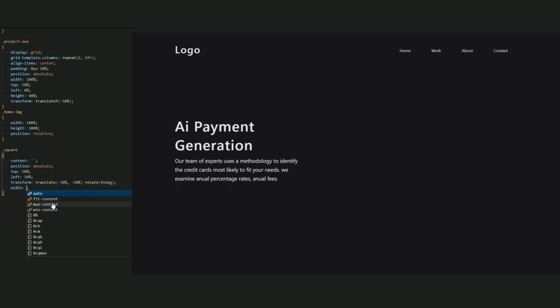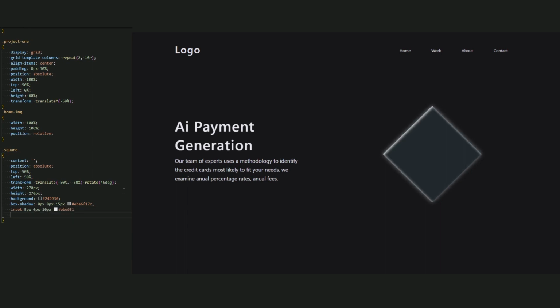Okay, good. Now the width and the height are 270 pixels. Now the background is hashtag 242930. And now for the box shadow: 0 pixels, 0 pixels, 15 pixels of this color. And now inset 5 pixels, 0 pixels, 10 pixels of color white to add a little white on the top of our square, as you can see here.